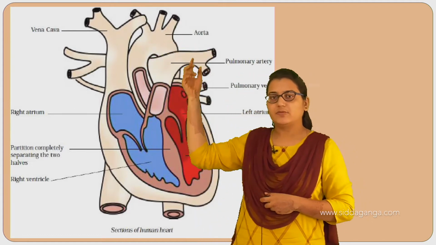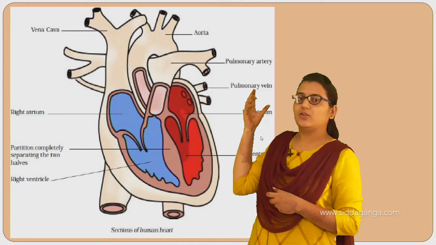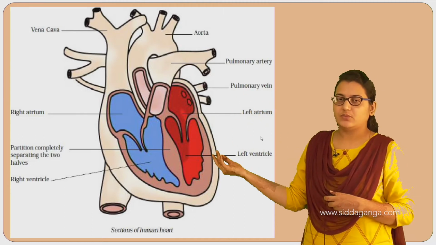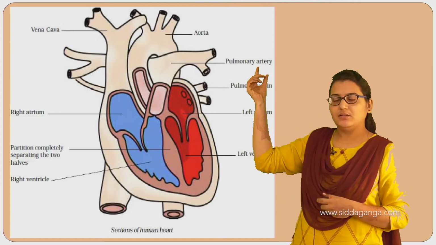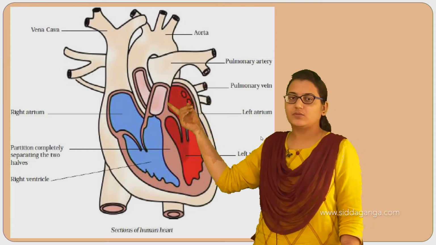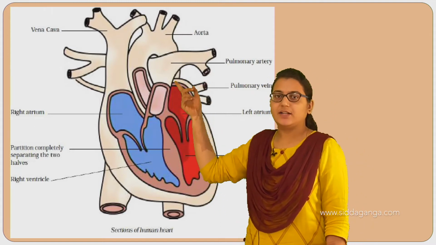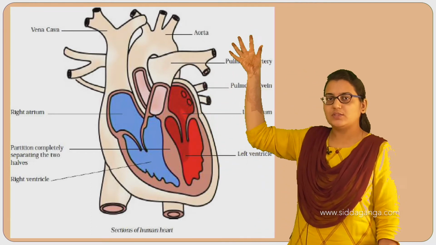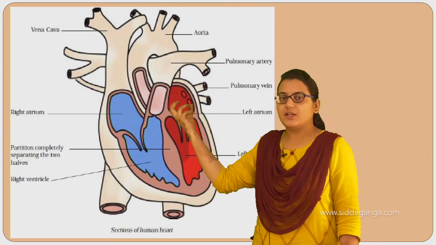That blood goes through these pulmonary veins. The veins are the blood vessels which carry the blood towards the heart, and the pulmonary arteries are the blood vessels which carry the blood away from the heart. So blood from the right atrium and right ventricle is carried by the pulmonary artery to the lungs, and from the lungs the blood is carried by these pulmonary veins towards the heart.